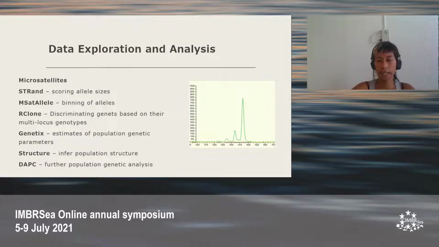So just looking at some of our methodology, for the data exploration and analysis, we used microsatellite markers that were previously tested and developed and amplified using PCR. Strand and EMSA allele programs and R packages were used to explore and clean up the data. Clone and genetics programs were used to explore the different population genetic parameters, and we used structure and DAPC, or discriminant analysis of principal components, to infer population genetic structure.